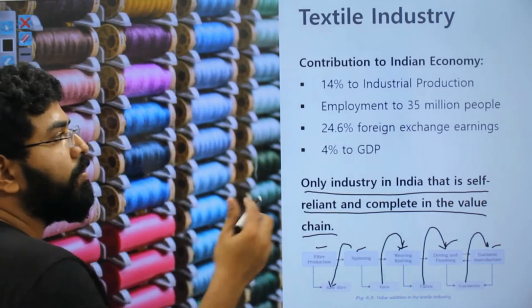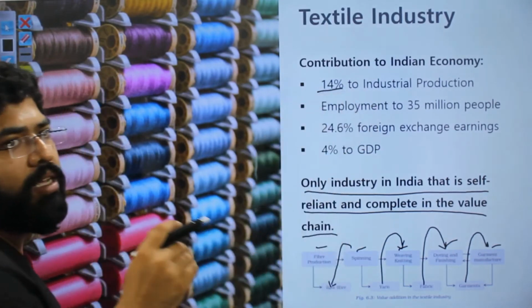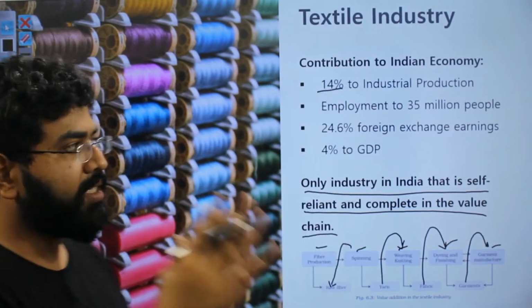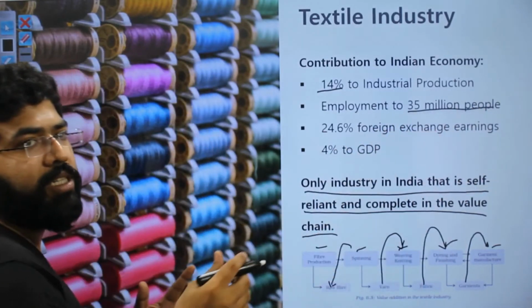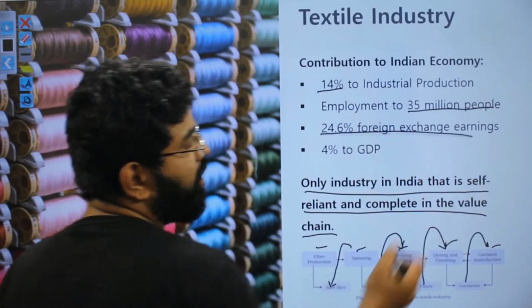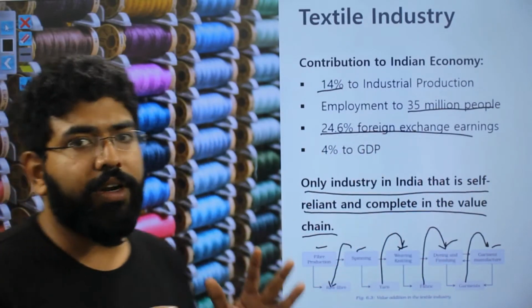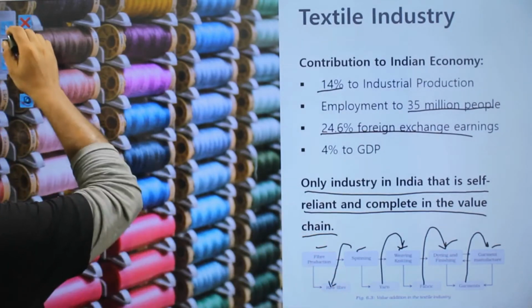Now, some other facts about this industry are that 14% of industrial production is from the textile industry. It provides occupation to 35 million people, foreign exchange earnings are around 25%, and it contributes 4% to our GDP. So these are some of the numbers that are there.